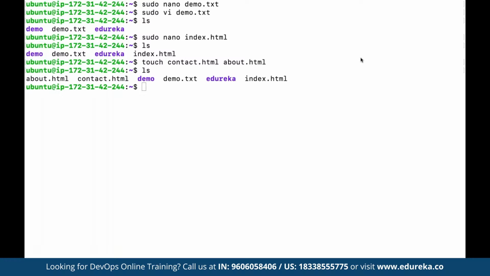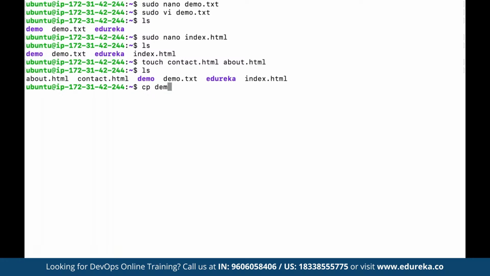For example, suppose we have a command such as cp. So let's say here we want to copy a file from one path to the other, then we can make use of cp, where we can define the source and the destination as well, like from where we have to copy the file and where we have to paste it. So let's say here we want to copy one file into any of the directories. For example, here we can make use of cp.